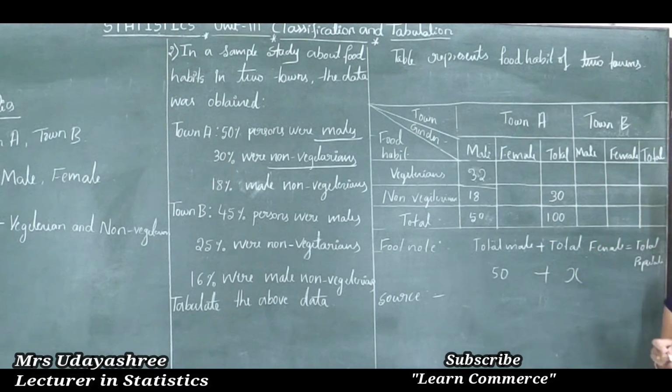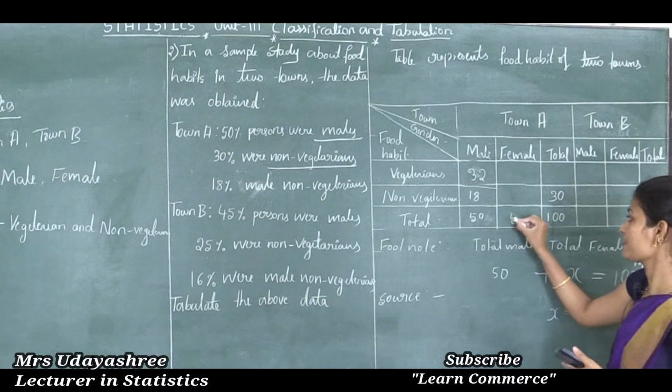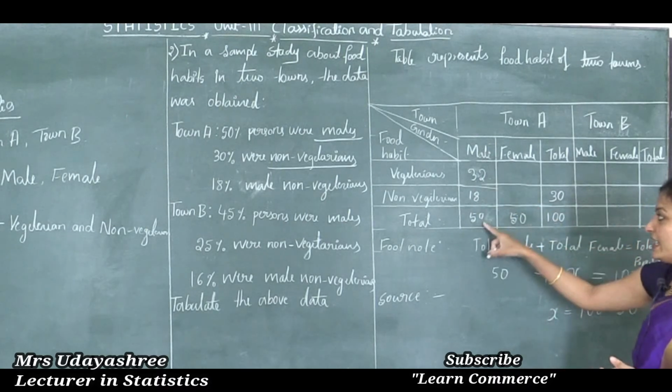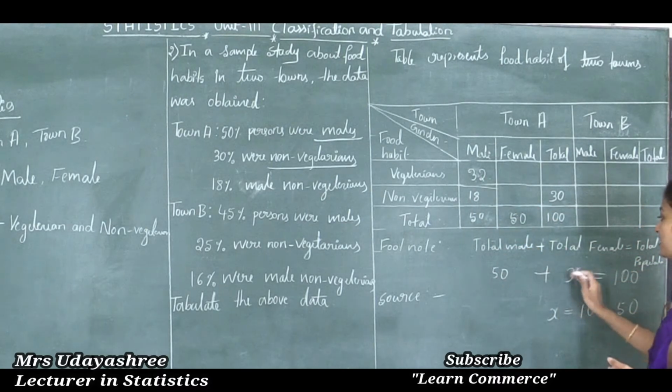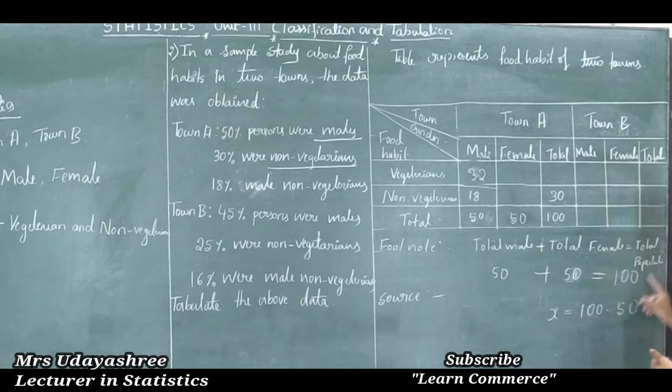In the place of total number of females I will write x. This is equal to the total population. See, the total population is 100. So x is equal to 100 minus 50. If we do like this, we can find the total number of females. That is 100 minus 50, which is 50 only. Male population 50 plus total female population 50 is equal to 100. See, this column is satisfied. Next.